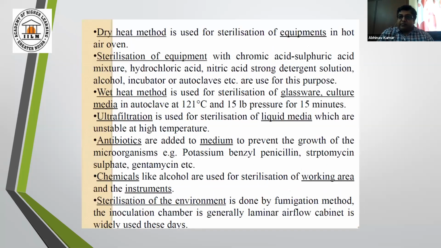So for the dry heat method, we use a hot air oven. For the wet heat method, for glassware and culture, we use autoclaving for 15 to 25 minutes. And ultrafiltration is used for sterilization of liquid media.